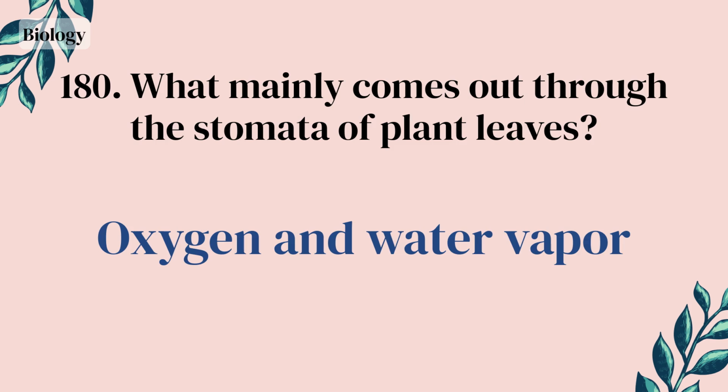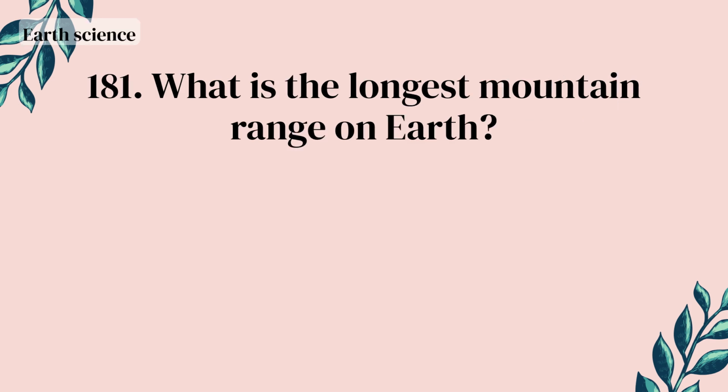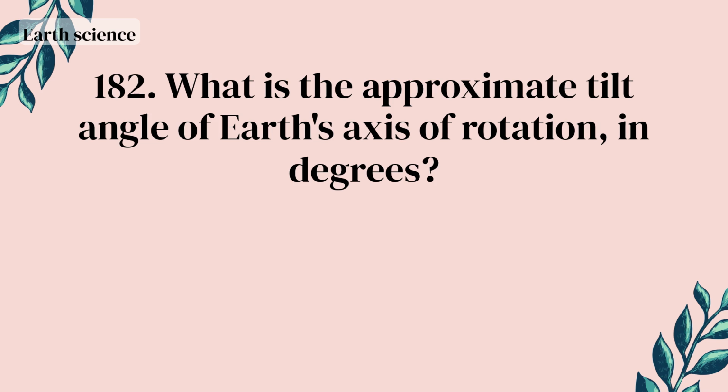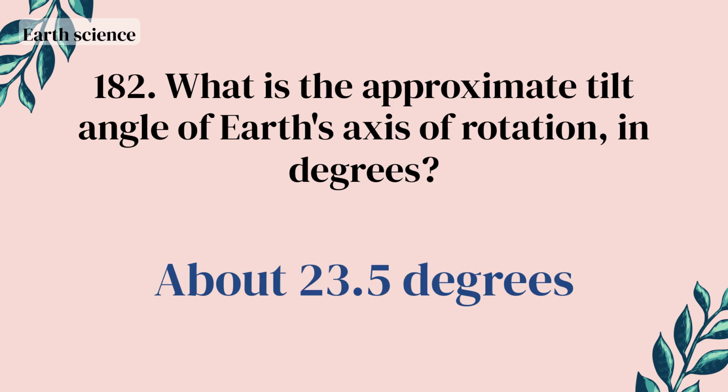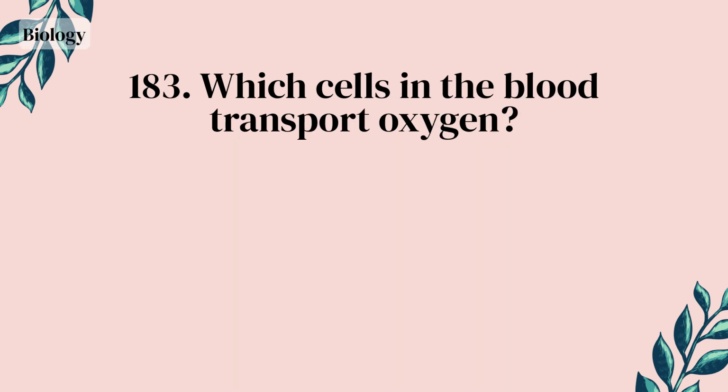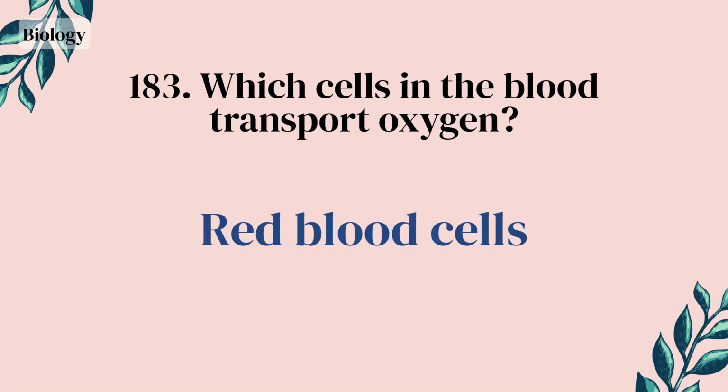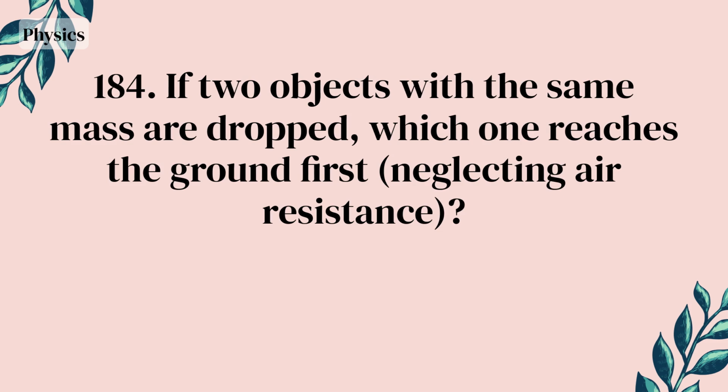Oxygen and water vapor. What is the longest mountain range on Earth? The Andes mountain range. What is the approximate tilt angle of Earth's axis of rotation, in degrees? About 23.5 degrees. Which cells in the blood transport oxygen? Red blood cells.